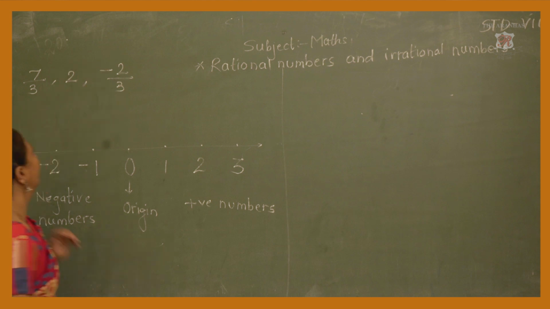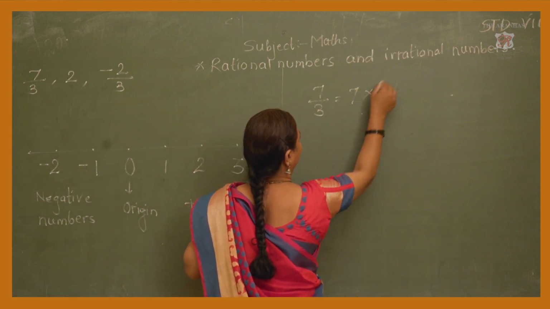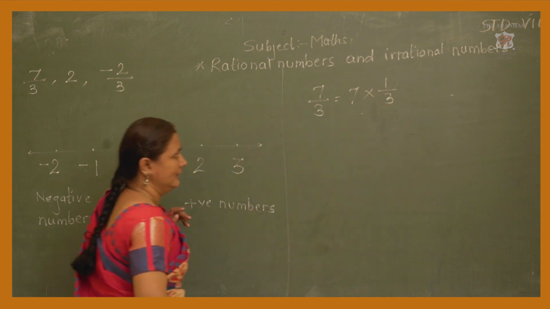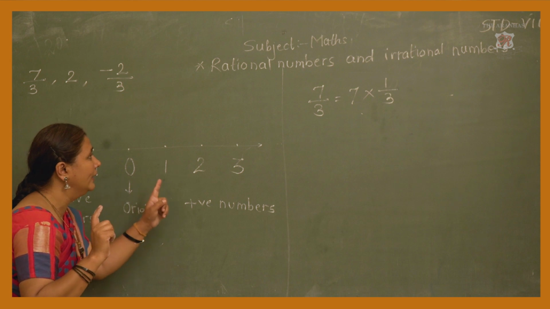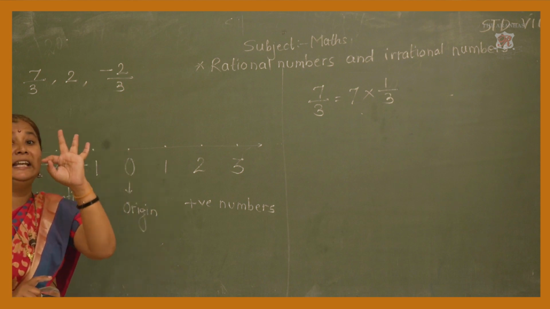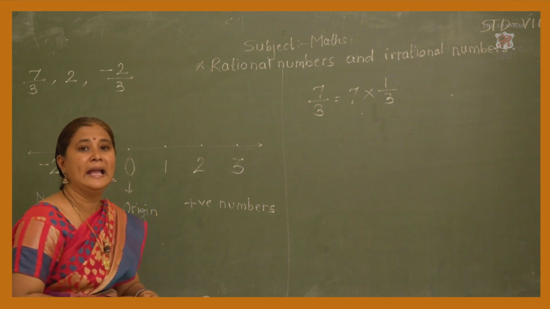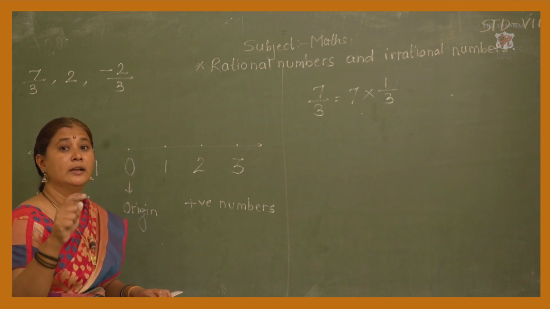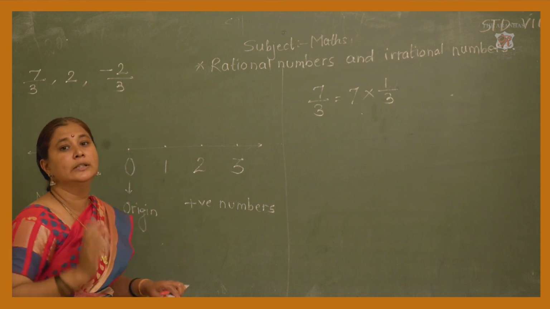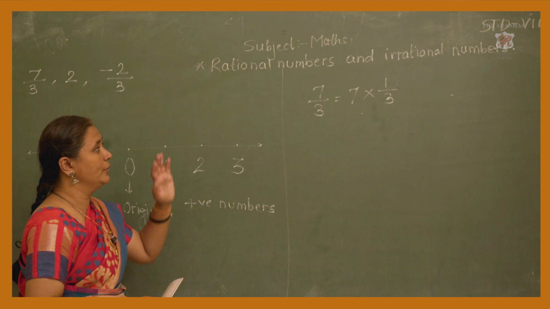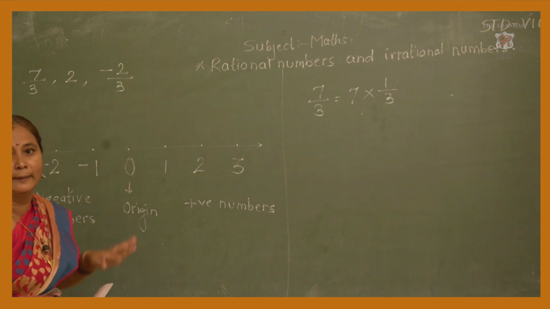Now see here 7/3 we can write in this way, 7 into 1/3, isn't it? It means in between 0 and 1 we have to make 3 equal parts. Okay. You can take any convenient distance as you want to show the rational numbers on the number line. Now observe properly how we have to represent the rational number on the number line.